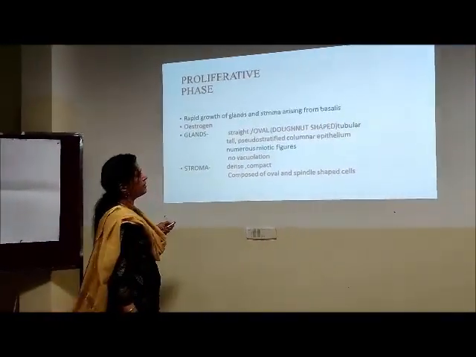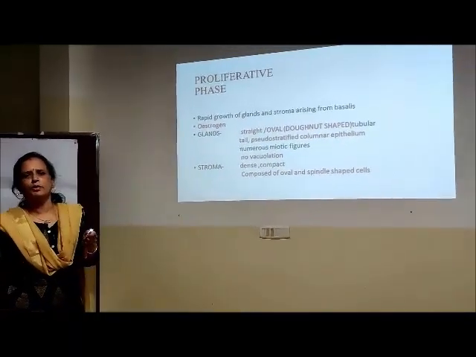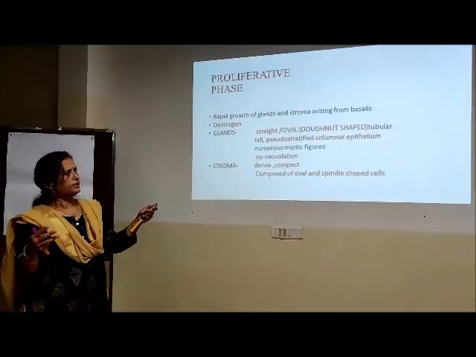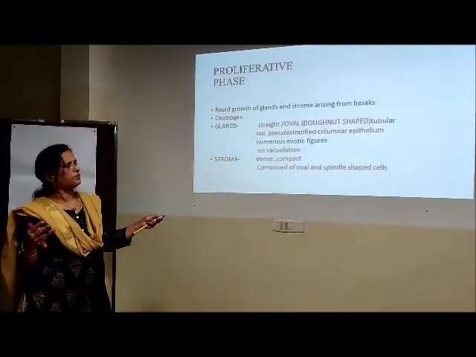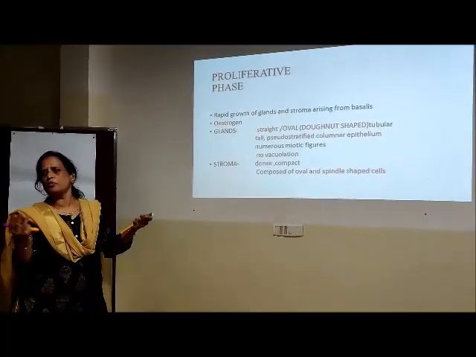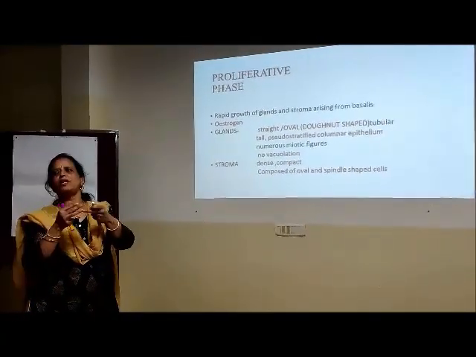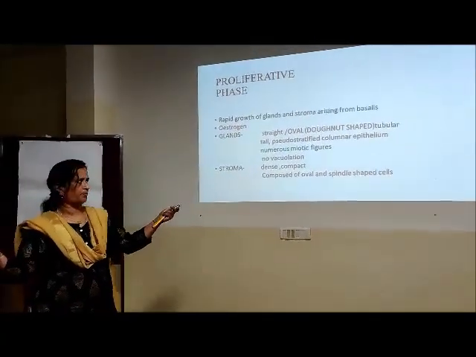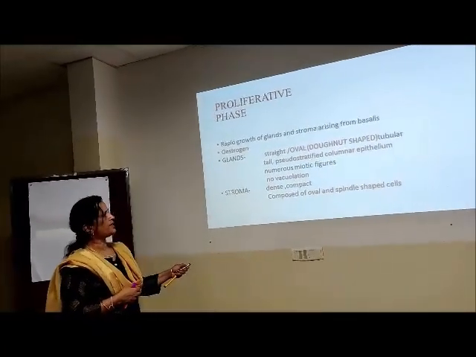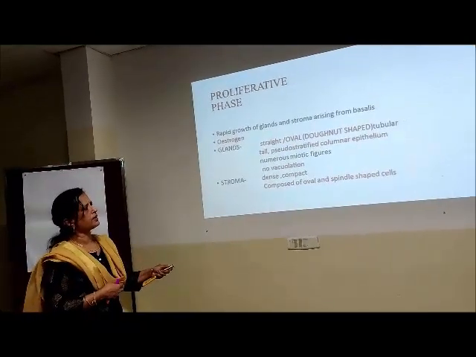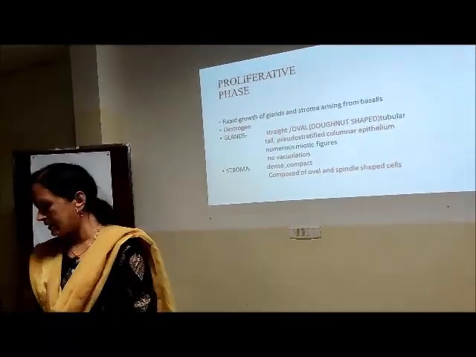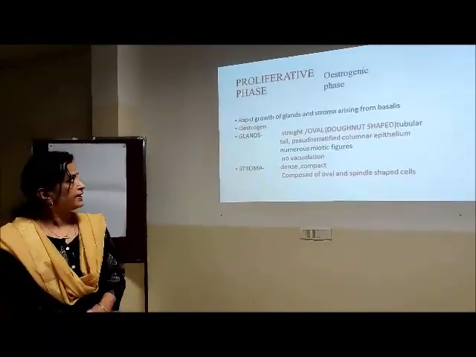Why do we not say this is abnormal? Abnormal mitosis is seen in malignancy. Normally it is bipolar. Abnormal is tripolar, quadripolar, multipolar, when one cell divides into 3 or 4 or multiple. So here it is bipolar. And the stroma is quite compact and dense, and it is composed of oval and spindle-shaped cells. So this is the slide that you are going to see.